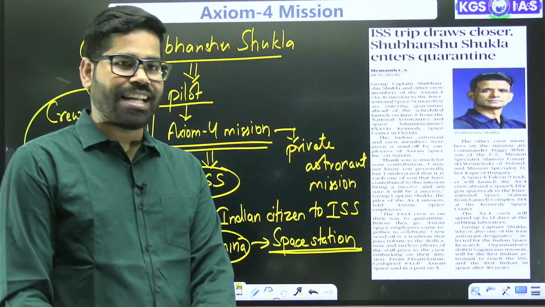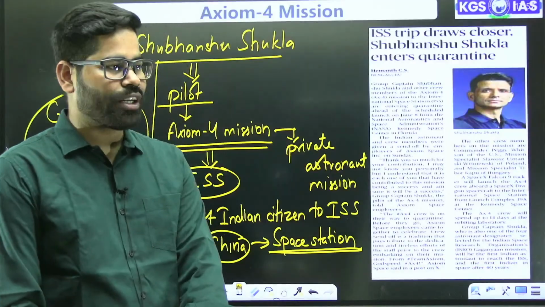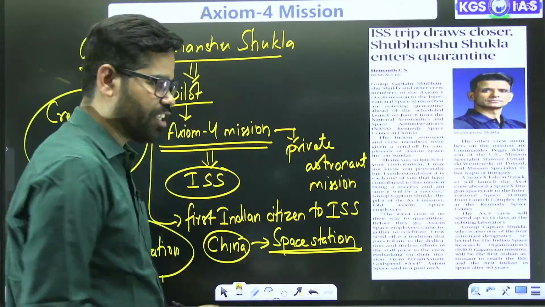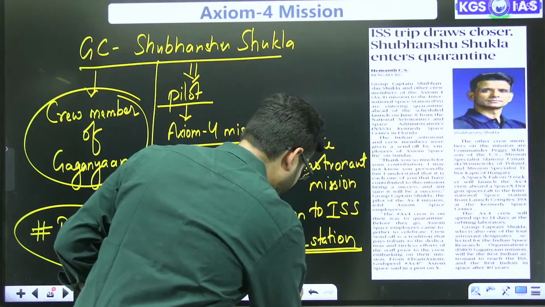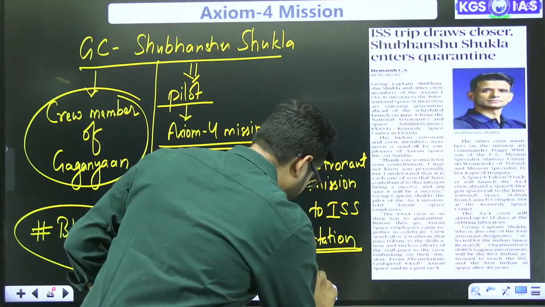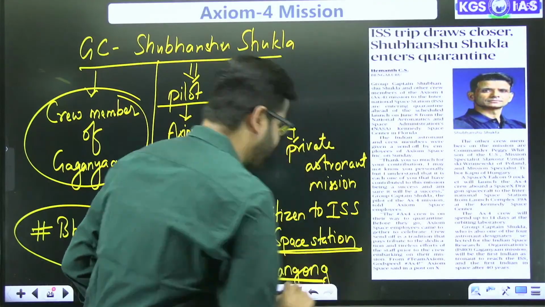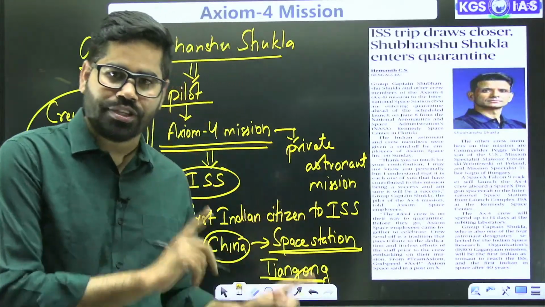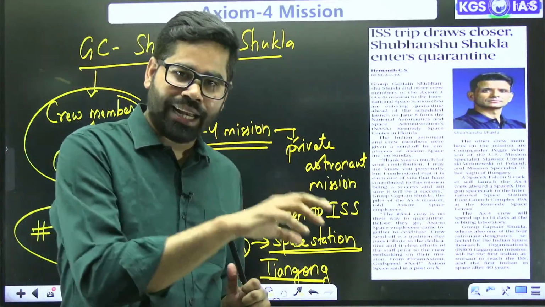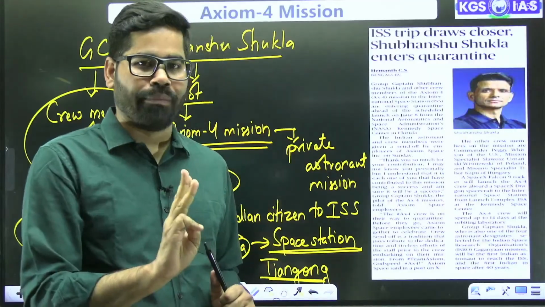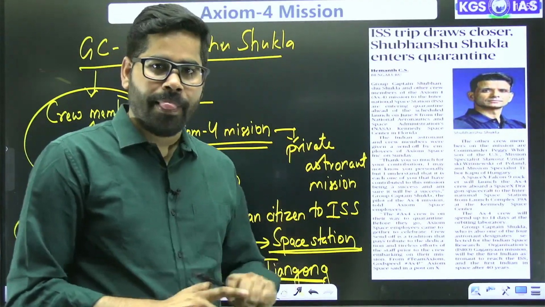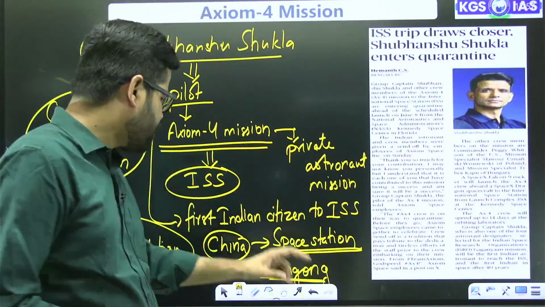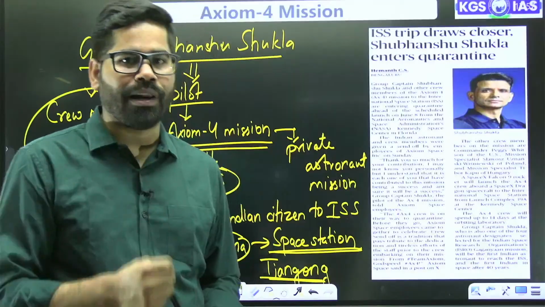We have discussed that in one of the sessions. Yes, there was a name of this space station, Tiangong. Tiangong space station was there, which is the space station of China. Recently, China has also sent 3 crew members to its space station. In ISS, there can be around 6 people at a time. In Tiangong, there can be 3 people at a time.